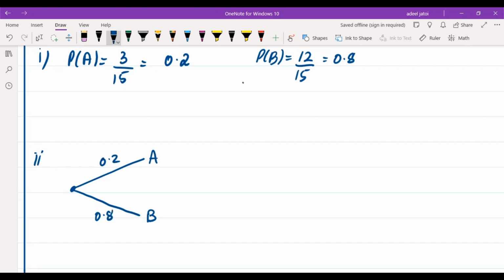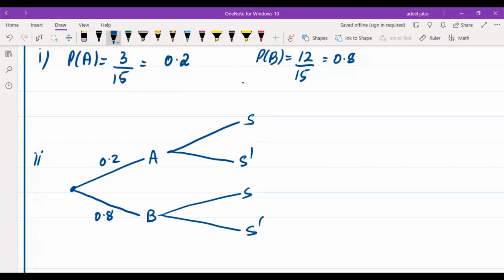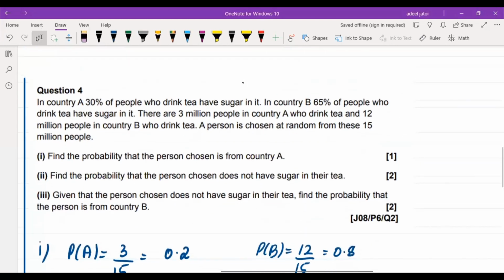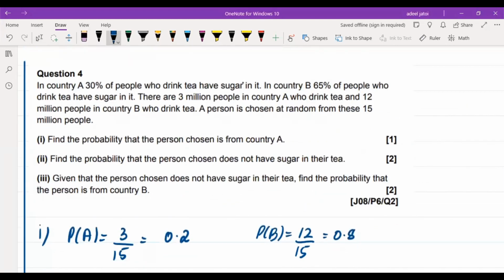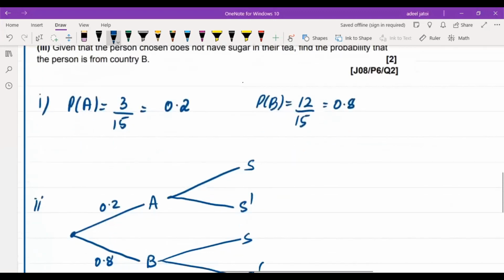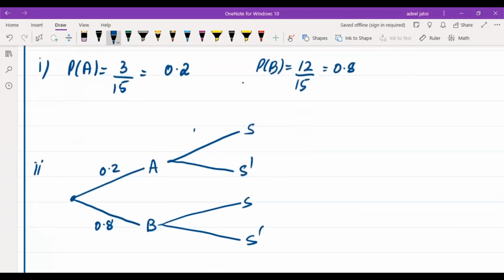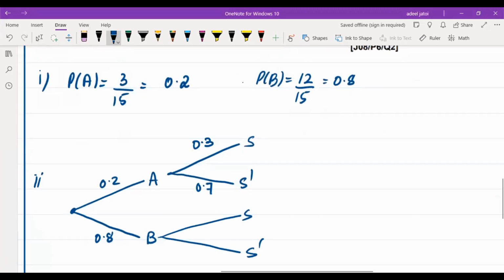Then we have sugar in it and sugar not in it for each. We knew that 30% of people who drink tea have sugar in it in country A, so that means 0.3. If 0.3 have sugar, then 0.7 will have no sugar.